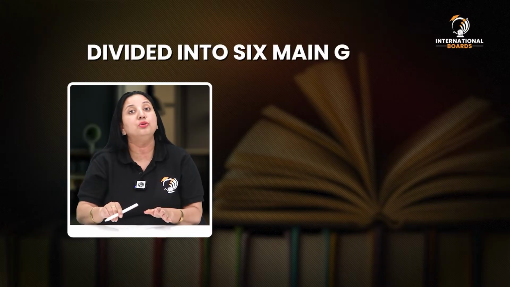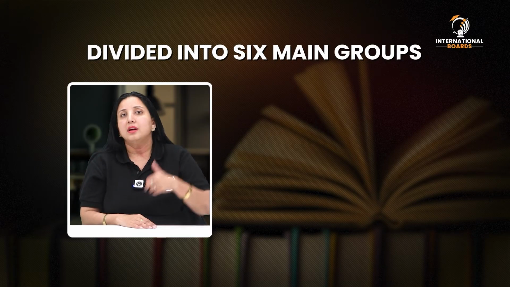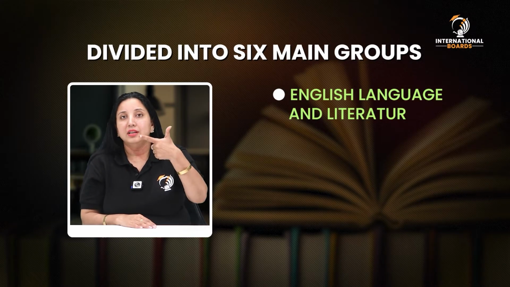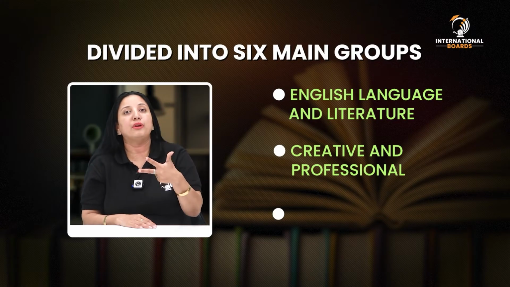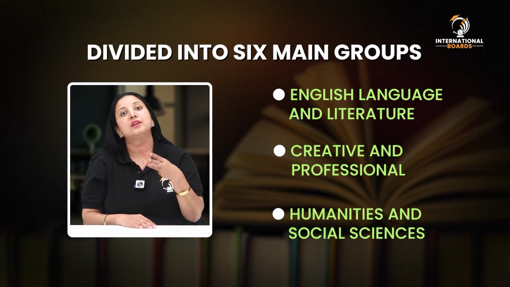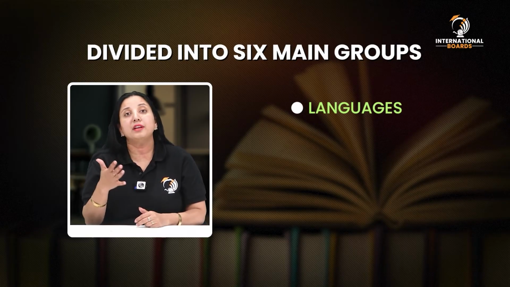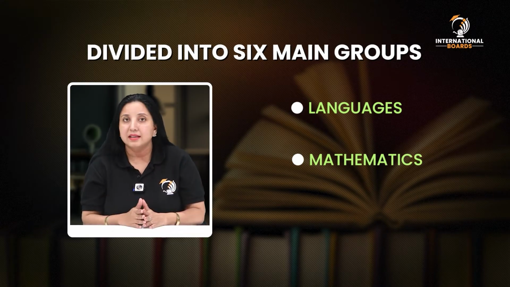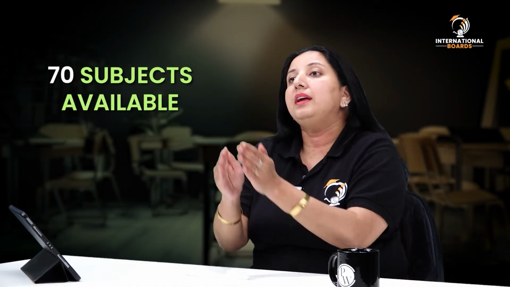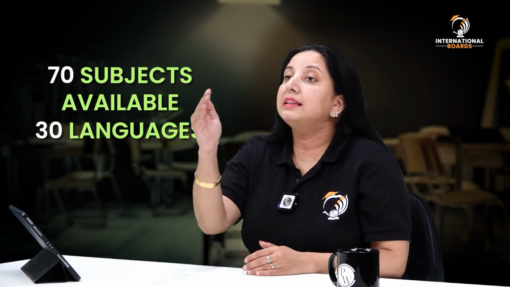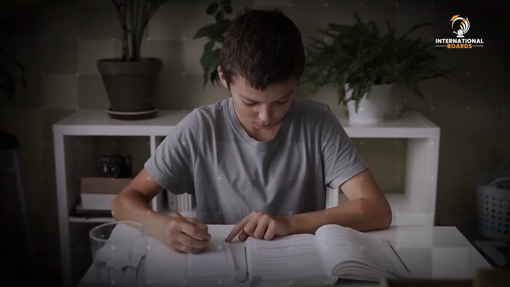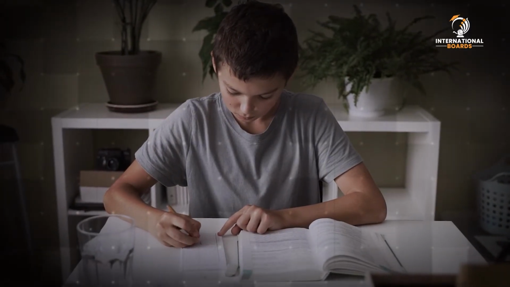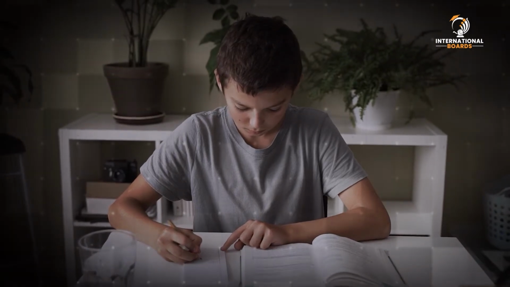The Cambridge IGCSE curriculum offers a variety of subjects divided into 6 main groups. 1. English language and literature. 2. Creative and professional. 3. Humanities and social sciences. 4. Languages. 5. Mathematics and 6. Sciences. There are over 70 subjects available including 30 languages, and this wide range ensures that students can tailor their education to suit their interest and strengths.